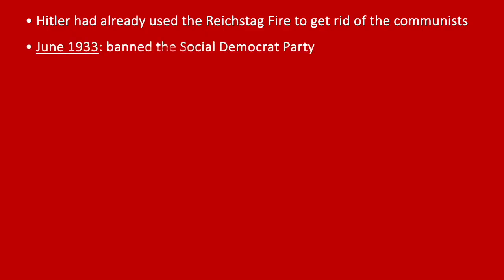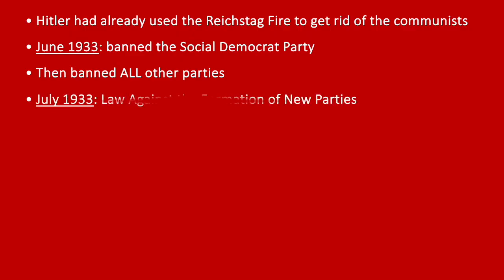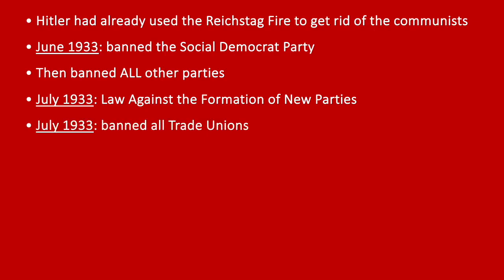So let's just see where we are and make sure that we're all happy with this. Hitler has got rid of all the communists, ready for the election that he then wins significantly with 288 seats, but still not the majority, so he makes a deal with the nationalists. And then, of course, they passed the Enabling Act. First act of business is to ban the Social Democrats, who have been the party in power pretty much for most of the Weimar Republic in the last few years. Then all other parties are banned, and then he passes a law to ban all new parties being formed. This is just steps to dictatorship, but of course all is legal thanks to the Enabling Act, and then all the trade unions are banned, and the Nazis now have all government jobs, both nationally and locally.